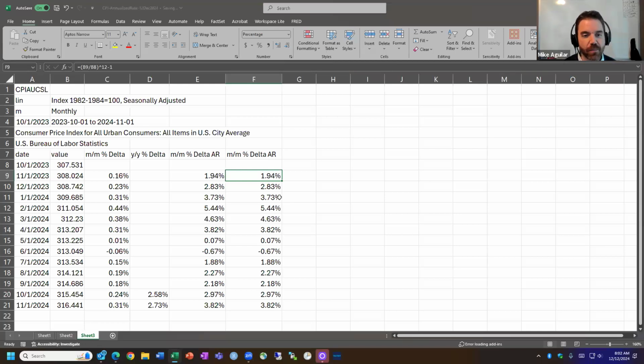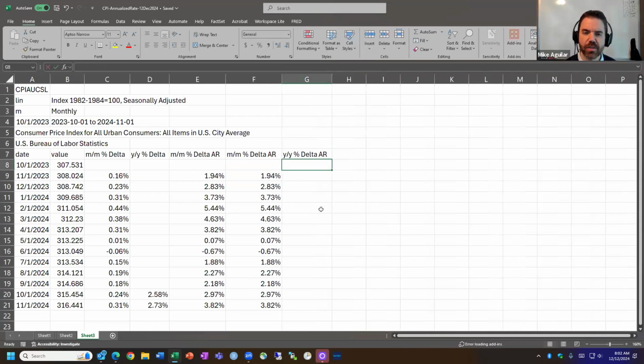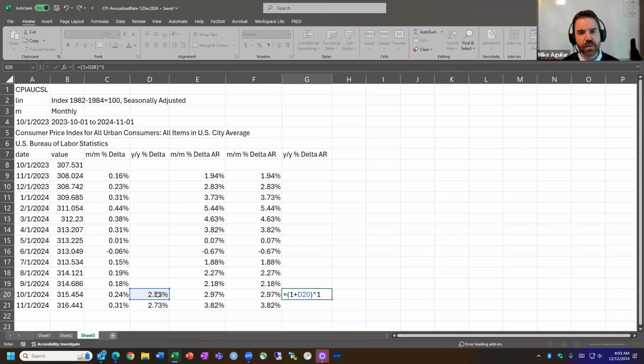All right. Now, I didn't see this in the report, but suppose somebody did this. Y/Y, so it's year-over-year percent delta. AR stood for annualized rate. Okay, so let's see if we did that. That would be, let's take the 1 plus the year-over-year delta, which is analogous to what we were doing in column F. And then we have to raise it to the number of those periods per year, where it's a year-over-year percent delta. So there's one of those year-over-year numbers per year, minus 1.